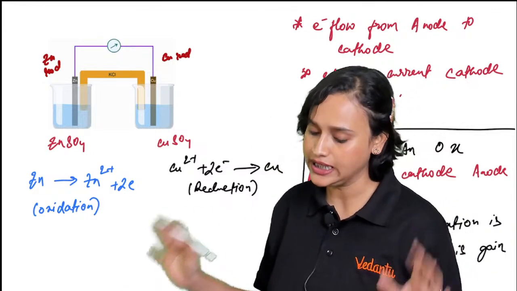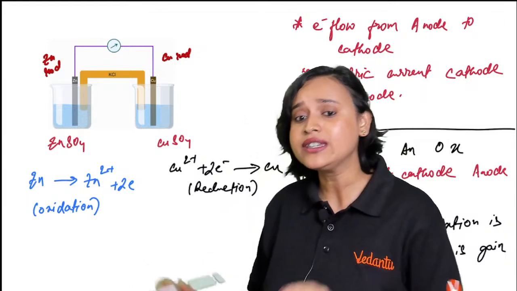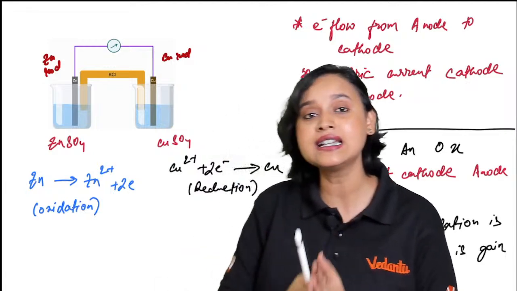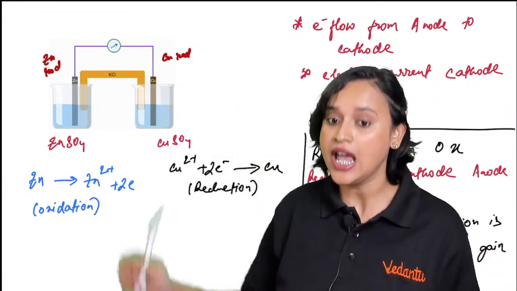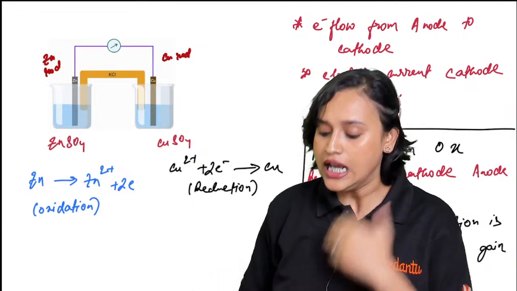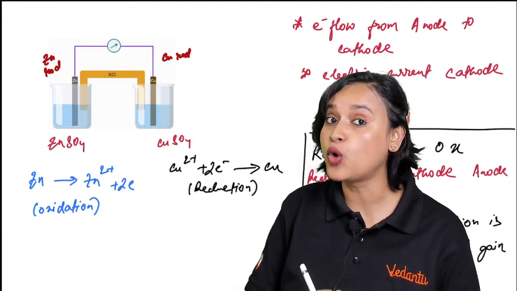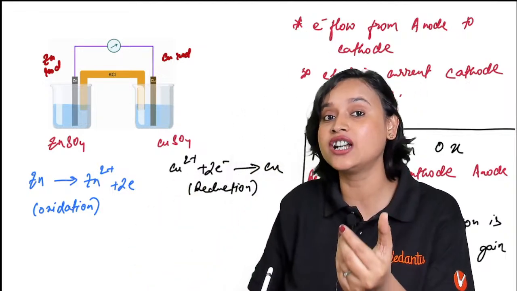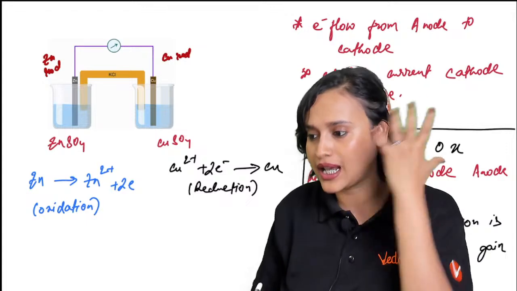Now, the zinc rod is dipped in ZnSO4, that is zinc sulfate solution, and the copper rod is dipped in copper sulfate solution. Now, zinc has a tendency to do what? Zinc loses 2 electrons and gets converted to Zn2+, my dear student.